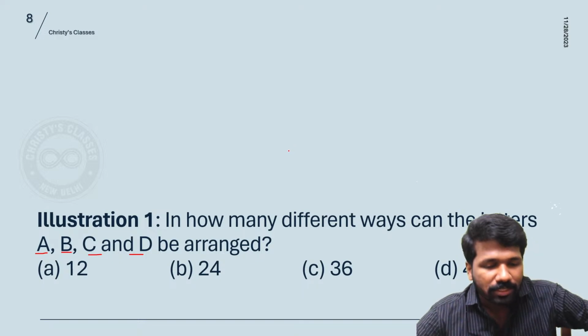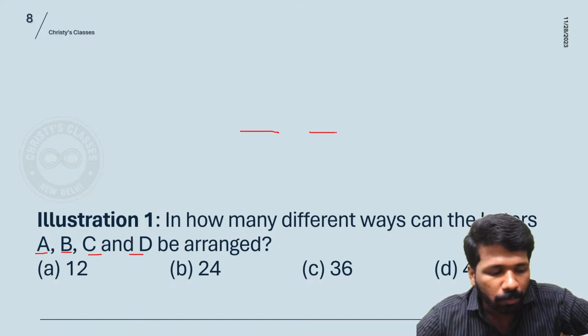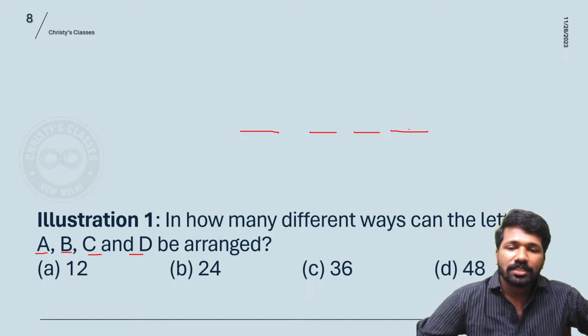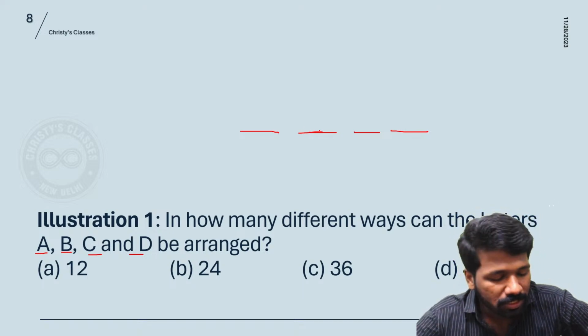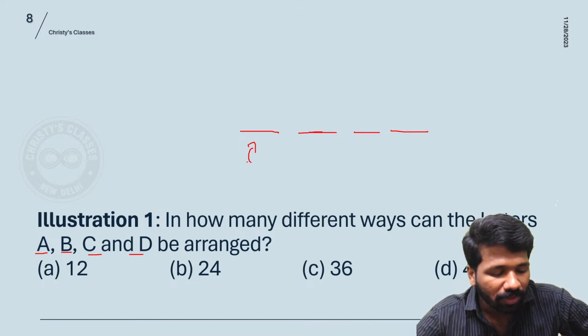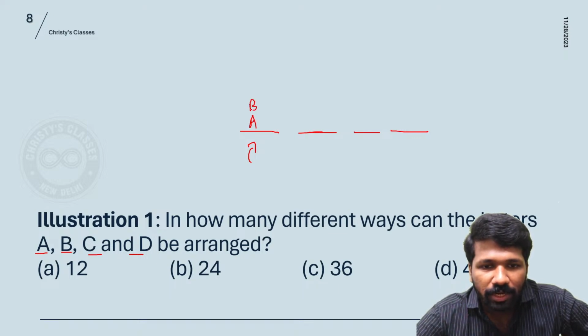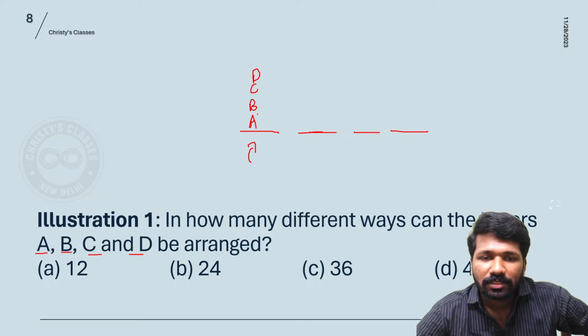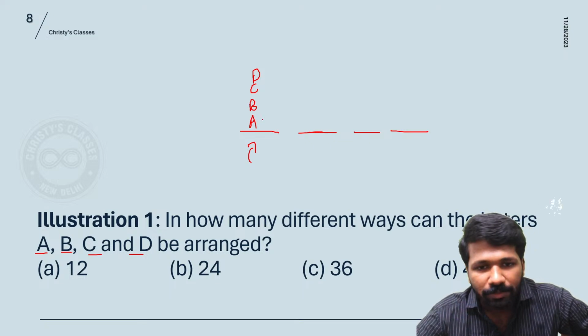So 4 positions are there, just like yesterday's last questions. Here there are 4 positions to be filled. The first position can be filled in how many ways? With letter A, B, C or D. Any one letter can be used.